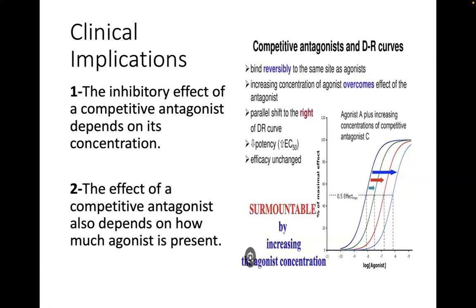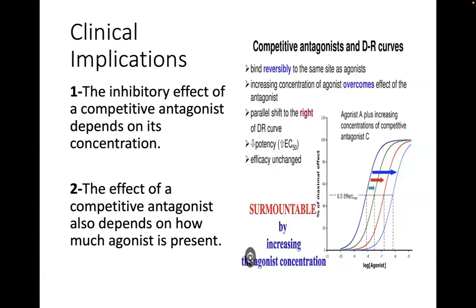If you look at the right, this will help you understand it. Here, you will see that there is a persistent shift to the right. For you to still achieve the maximum effect of the agonist in the presence of a competitive antagonist, you might need to give higher and higher doses of it.